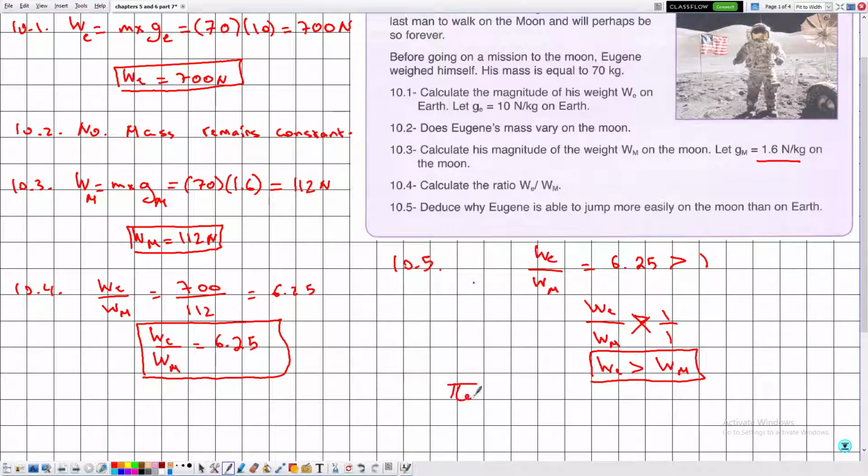Then Egan can jump more easily on the moon.